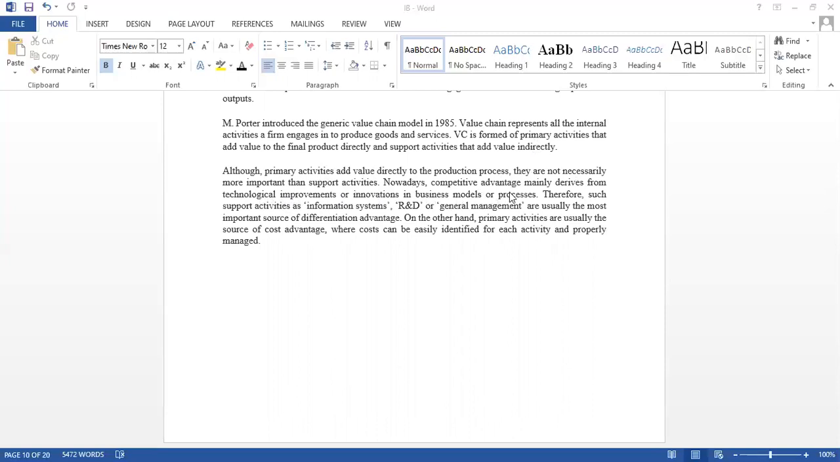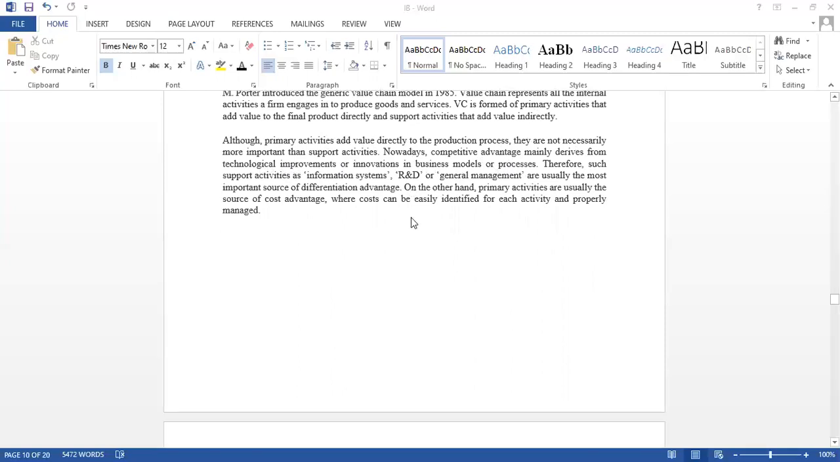So nowadays competitive advantage mainly derives from technological improvements or innovations or R&D. So in order to make sure of your competitive advantage, you have to concentrate on all these factors, like technology, innovation, or research and development.